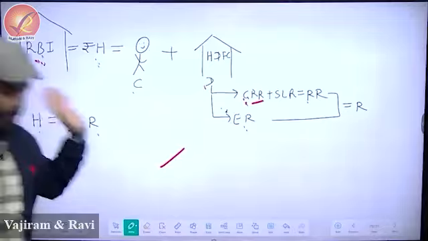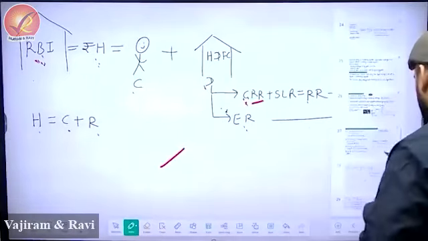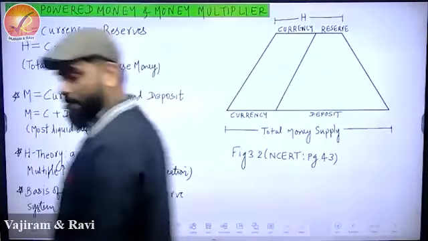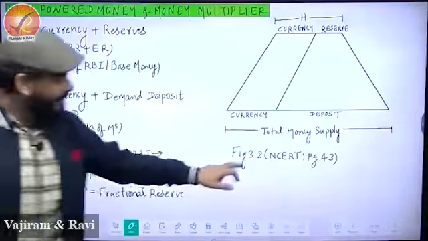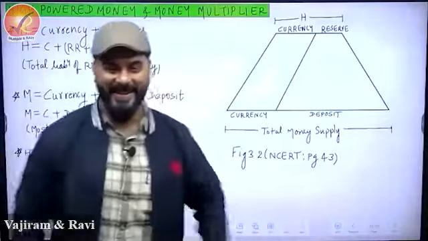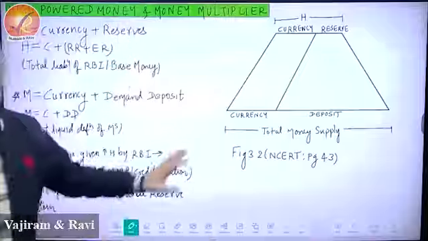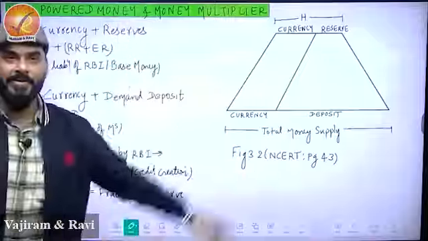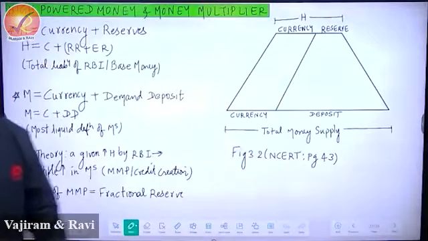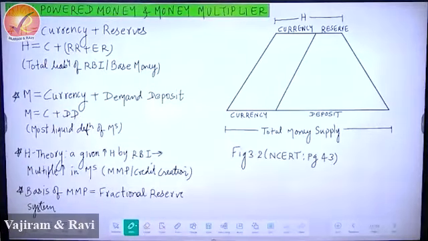All fine? Chalo, now let's come back and do this. Look at this, that's your NCERT. I have given the page number also, page number 43, just to tell you that this is NCERT. Figure 3.2, page number 43. Let me explain what this figure is. Up to this is a cakewalk for you. See this, guys. Try to be with me. I'll give you dictations on this. I'll ask you to write all this. Now check and tell me if it makes sense.